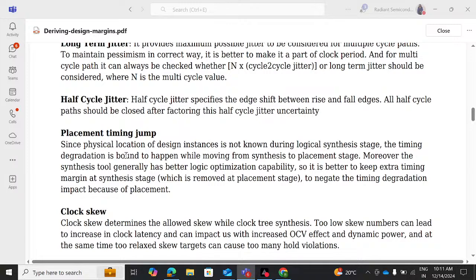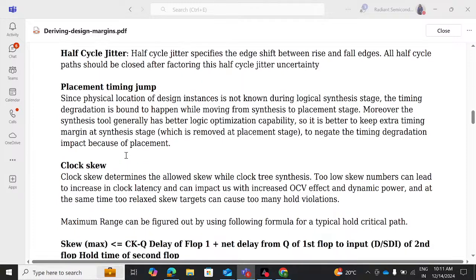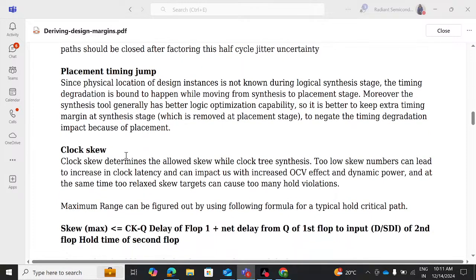Next, clock skew. Clock skew determines the allowed skew during clock tree synthesis. Too low skew numbers can lead to an increase in clock latency and can impact us with increased OCV effect and dynamic power. At the same time, too relaxed skew targets can cause too many hold violations. This is also another problem. So low skew numbers will lead to an increase in clock latency, and can impact us with increased OCV effect and dynamic power consumption.